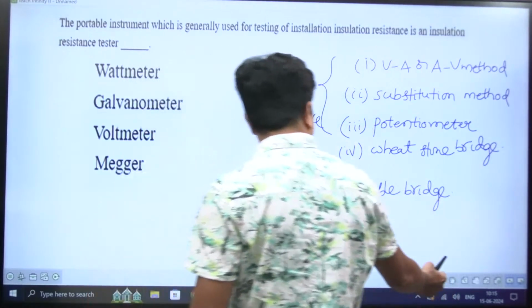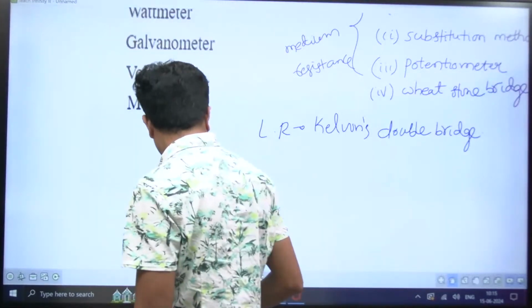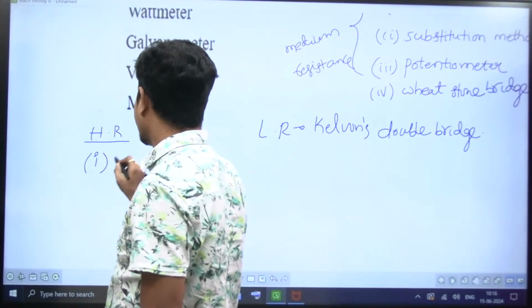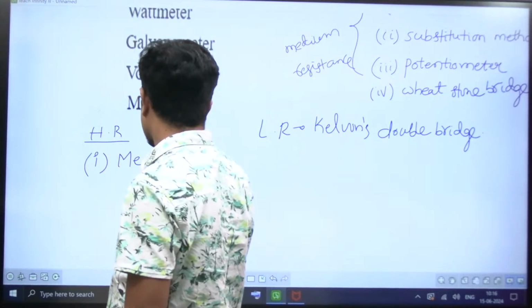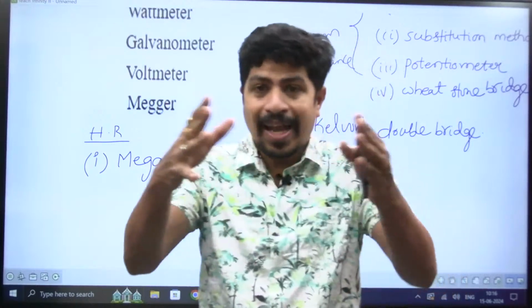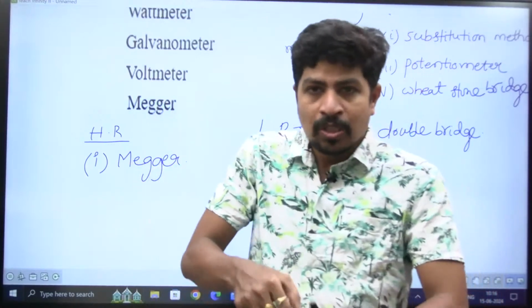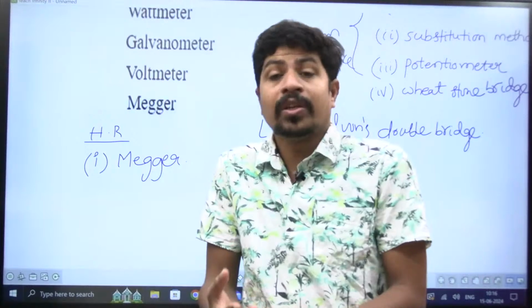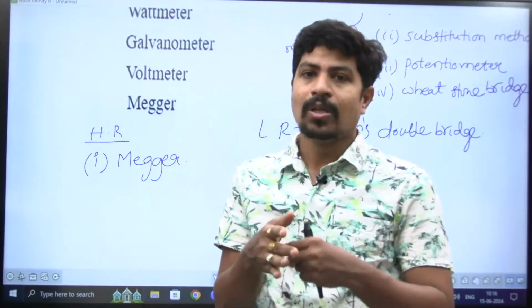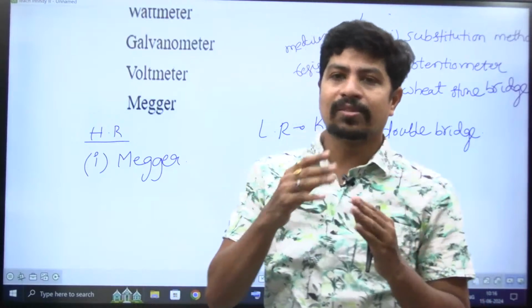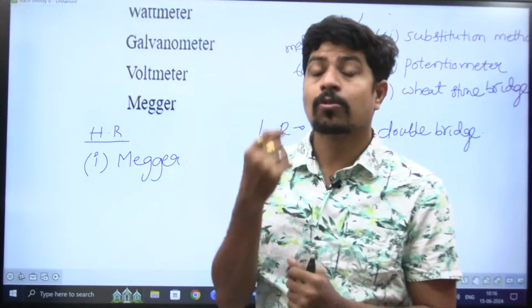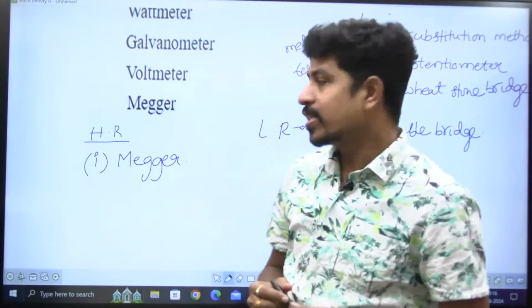See, for high resistance measurement, the first method is the Megger. Megger is an instrument. It's a hand-driven generator. You carry it with you and rotate it with force, then it will generate EMF. That EMF is applied across the high resistance, then current will flow, so that ratio will be taken. This is the simplest way I'm telling, not the complete way of how a Megger works. So Megger is one method to find high resistance.